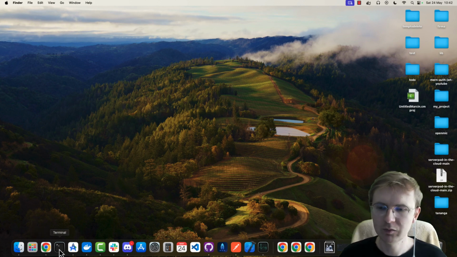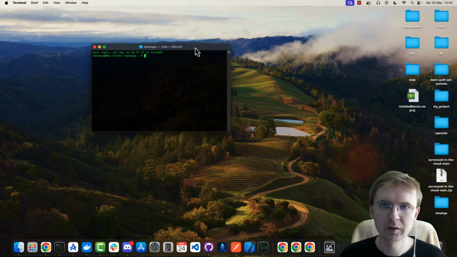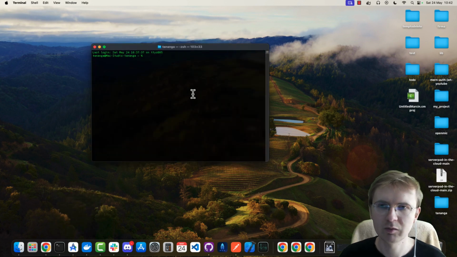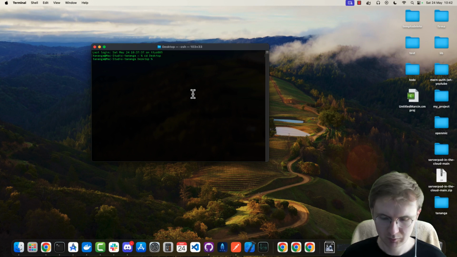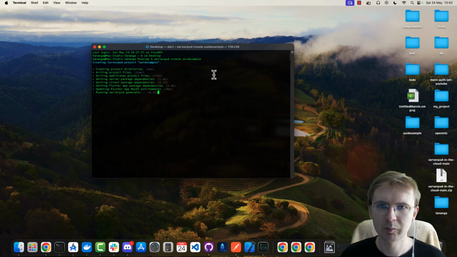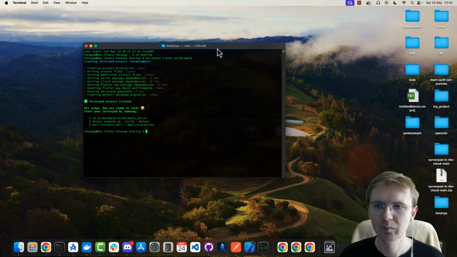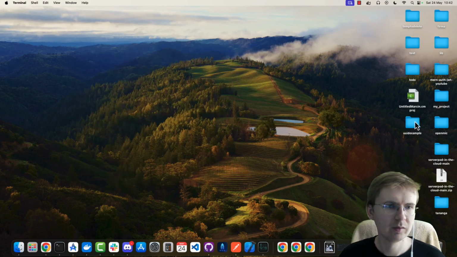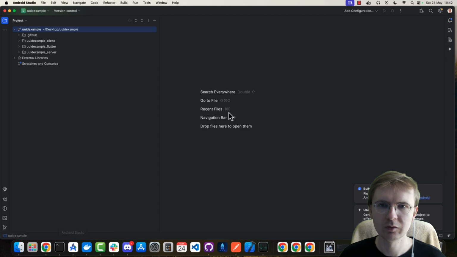Alright, first things first, we need to open the terminal. Once again, I'm gonna create a new Serverpod project. So let's go to desktop, and I'm gonna create serverpod create uuid_example. Okay. So right now Serverpod is creating our project. All right, I'm gonna open it in Android Studio.